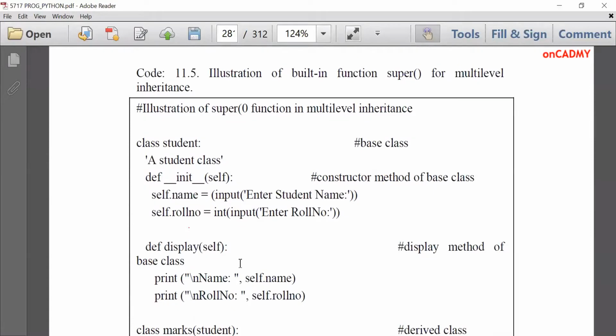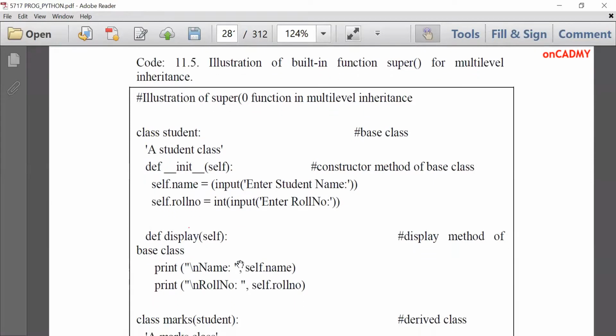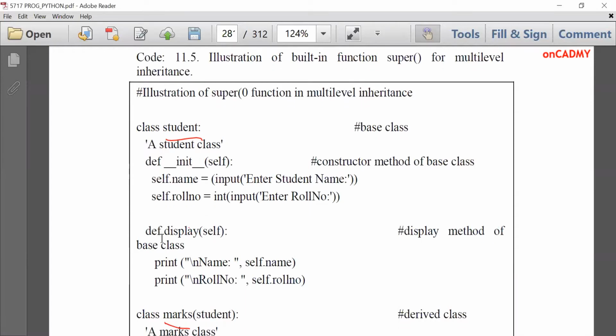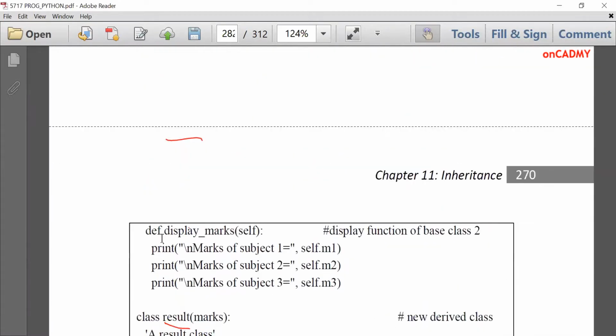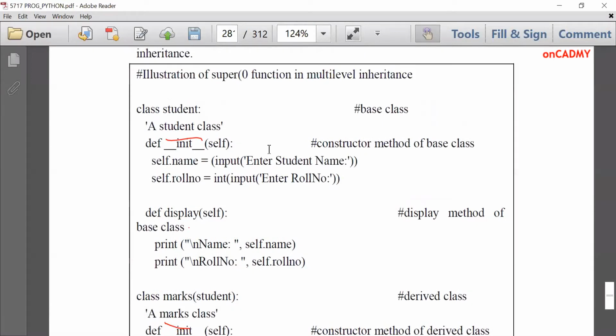Next is an illustration of the built-in function super for multi-level inheritance. Now, we'll use super in the case of multi-level inheritance. In multi-level, there are classes in multiple levels. And in this program, we are going to use the classes student, and then marks, and the third one is result, I think. Yeah, it is the result class. You can see this is the result class. So there are three levels: student, marks, and result.